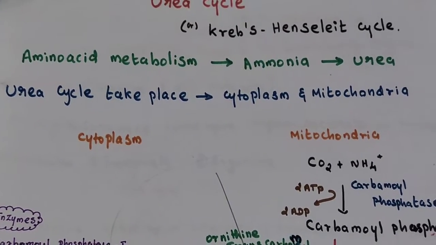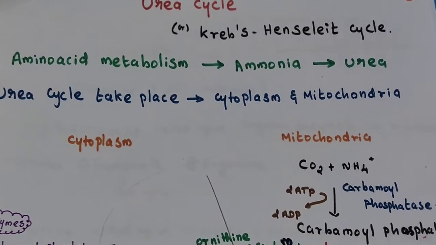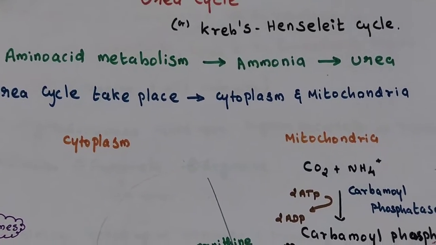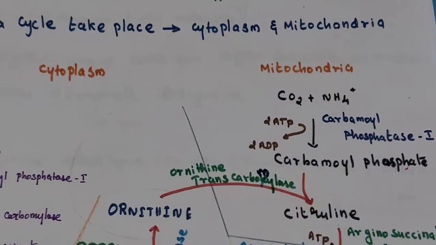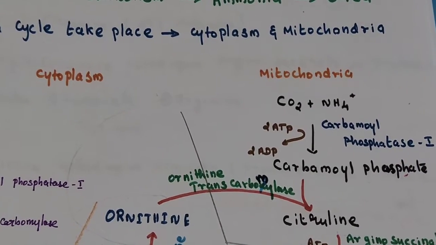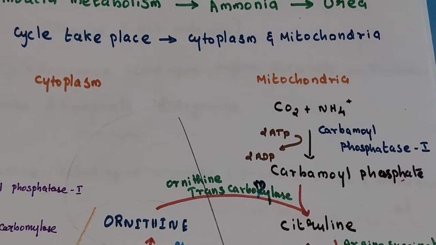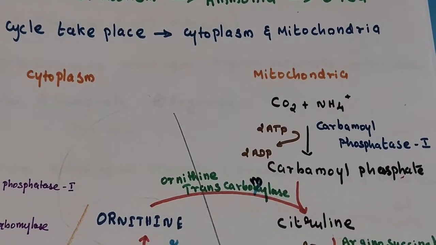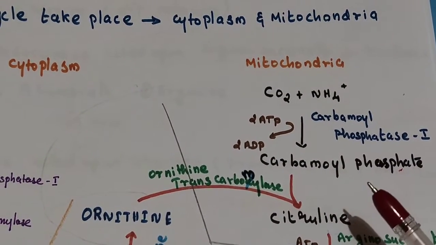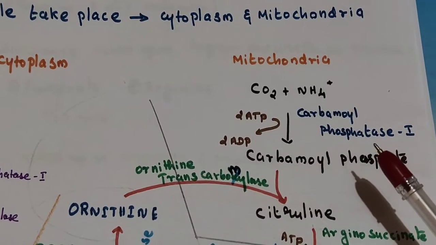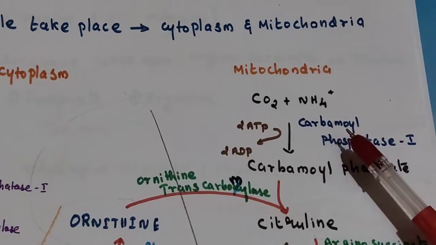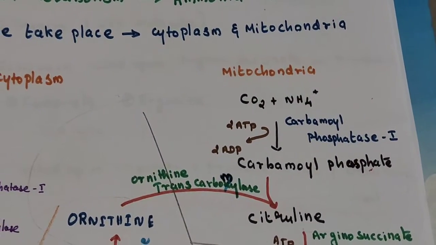Part of the urea cycle takes place in the cytoplasm and part takes place in the mitochondria. It actually begins inside the mitochondria. The combination of carbon dioxide and ammonia produces carbamyl phosphate. This reaction requires 2 ATP molecules as well as the enzyme carbamyl phosphate synthetase 1.